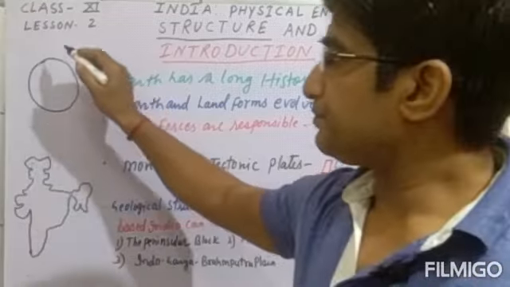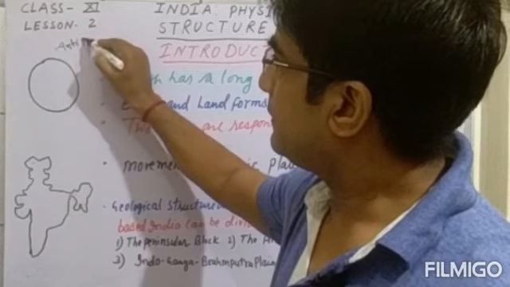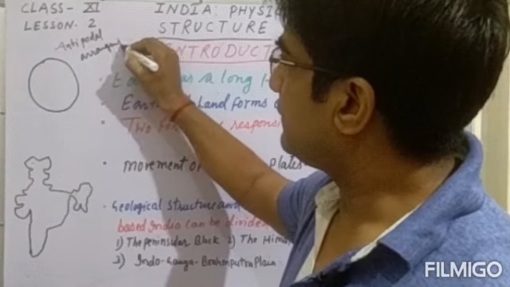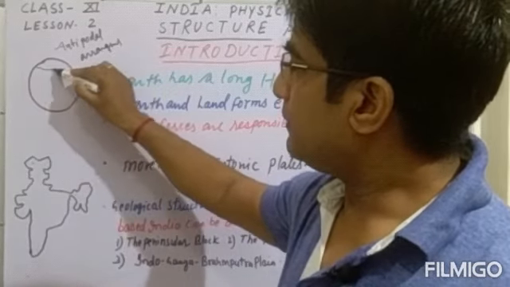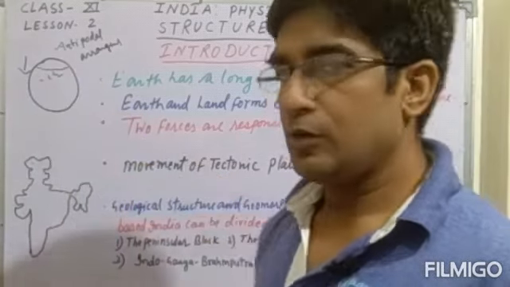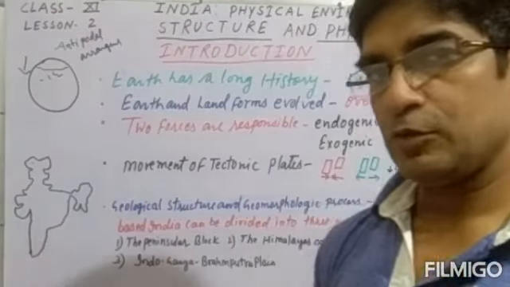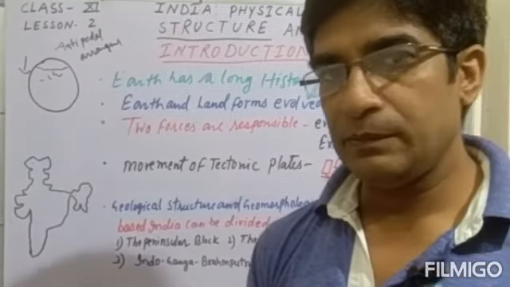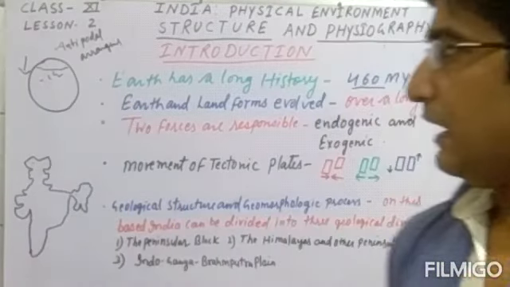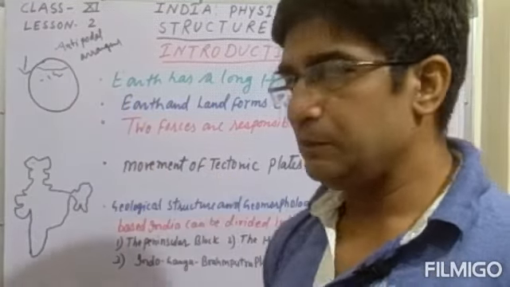Students, you know very well that there was the antipodal arrangement, meaning the continents were shifting from north to south direction. This process of movement of the tectonic plates has been going on from millions of years ago, from the north to south direction. So this is known as the antipodal arrangement.